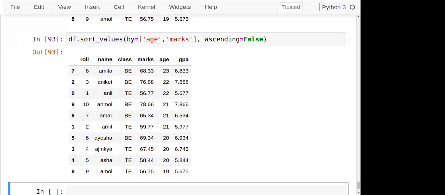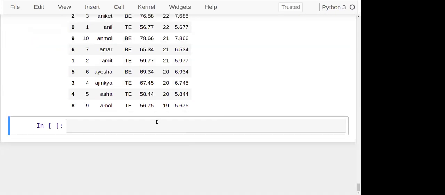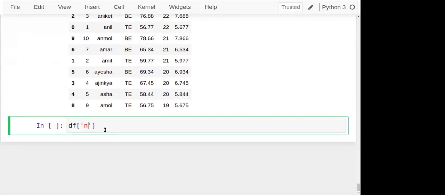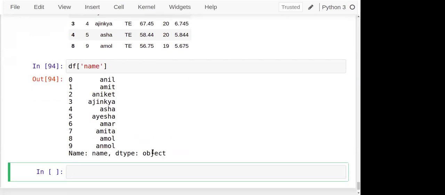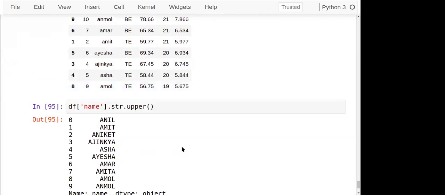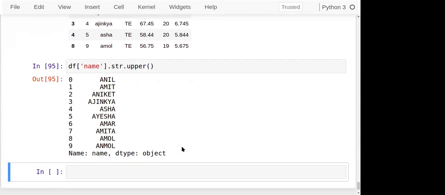As I told, there are more than 450 different kinds of functions that we can use to perform operations on it. Okay, three topics are there. Let's see this one. For example, I want to apply the string functions. If any column is a string, let's see, name is a string. So df of name, and somewhere you require this data to be in a different format, means I want this data in uppercase format. Df of name dot str dot upper, and that function will convert the data into uppercase.